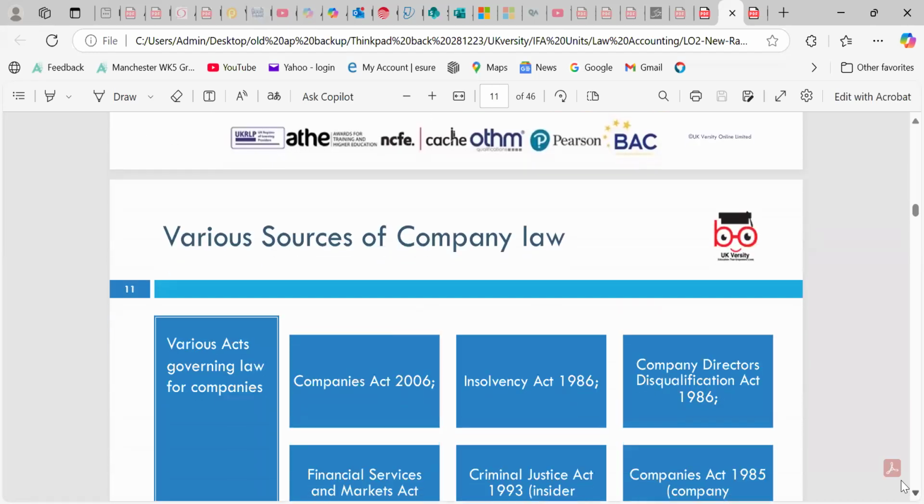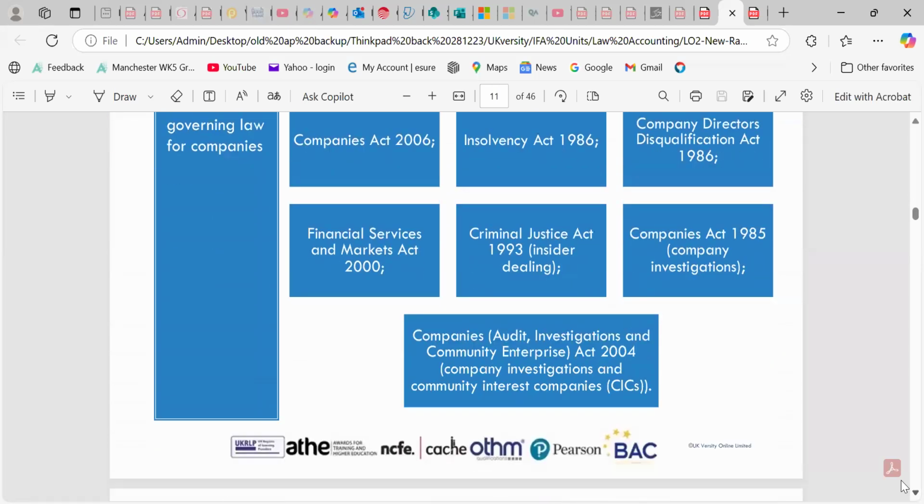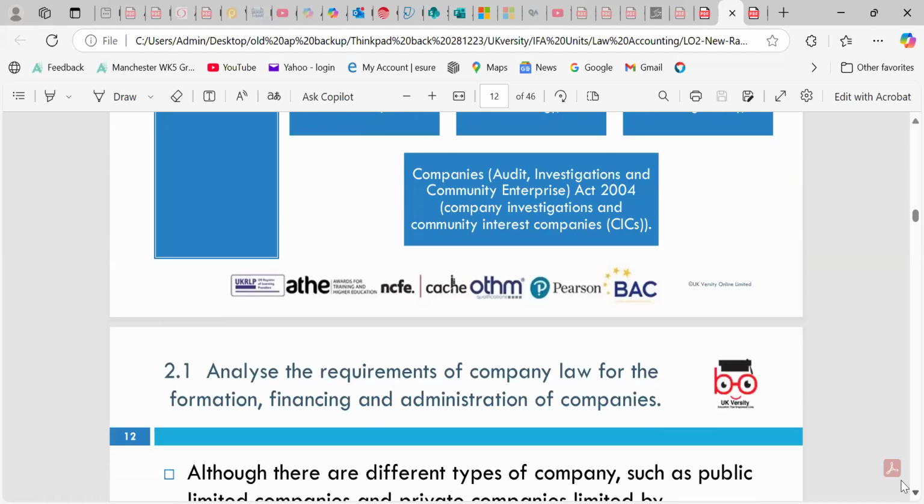So we view the various sources of company law, which carry on from the Companies Act itself, the Insolvency Act, and of course the Company Directors Disqualification Act. We can look around the Financial Services and Markets Act, the Criminal Justice Act, and the Companies Act back in 1985. Finally, we can look around the Companies (Audit, Investigations and Community Enterprise) Act. These all need to be explored further in those areas.